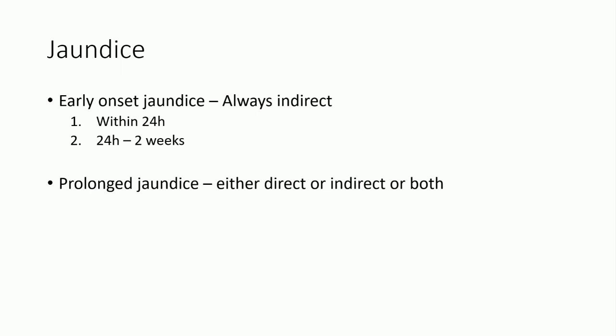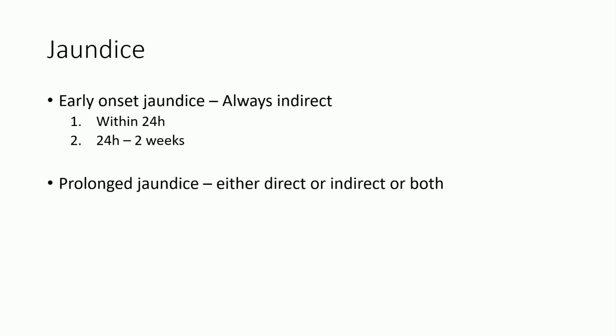If it's going on for more than 2 weeks, that doesn't mean the onset is after 2 weeks. The onset can be anywhere, but it is prolonged for more than 2 weeks. That is called prolonged jaundice. If you take early onset jaundice, again we can categorize into 2: within 24 hours, and after 24 hours up to 2 weeks. This is a simple categorization, not a complex one.